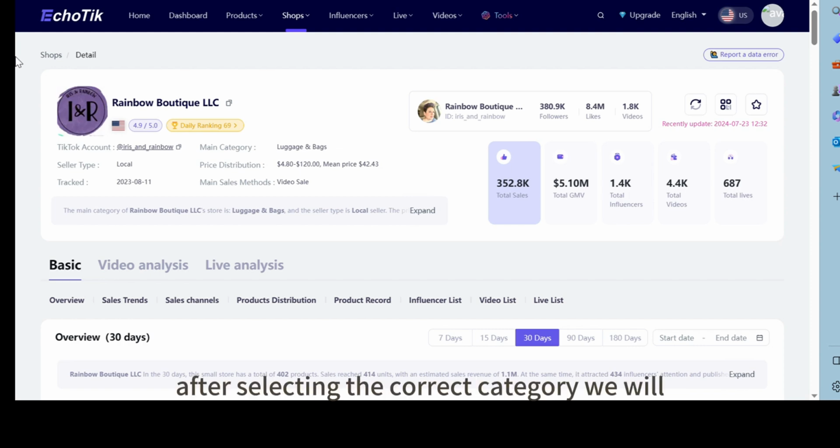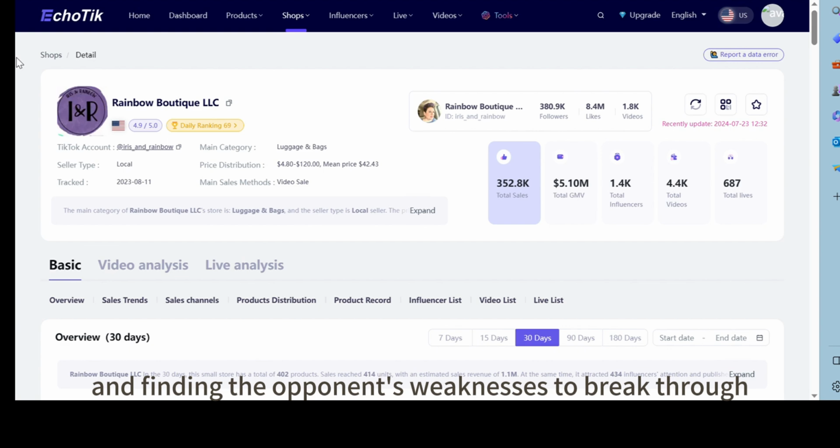After selecting the correct category, I make a competitive judgment again. How do we judge our opponents, and find the opponent's weaknesses to break through?